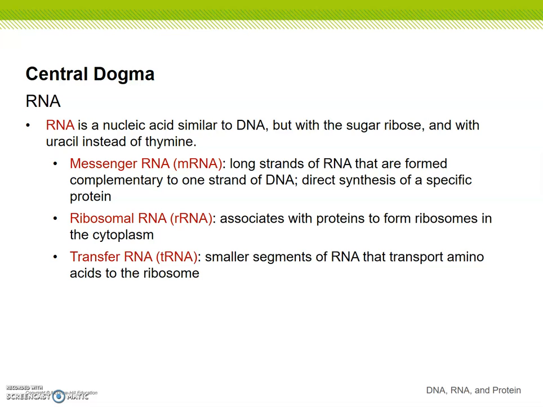So messenger RNA, or mRNA, these are long strands of RNA that are formed complementary to one strand of DNA. Direct synthesis of a specific protein comes from this kind of RNA, mRNA. Now, when it says it's a long strand of RNA that's formed complementary to one strand of DNA, that means as it's created, it makes the complementary type.